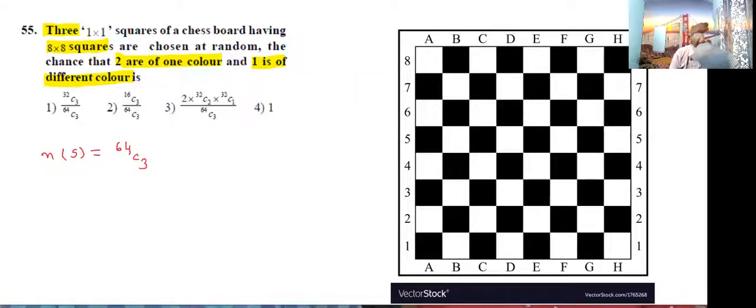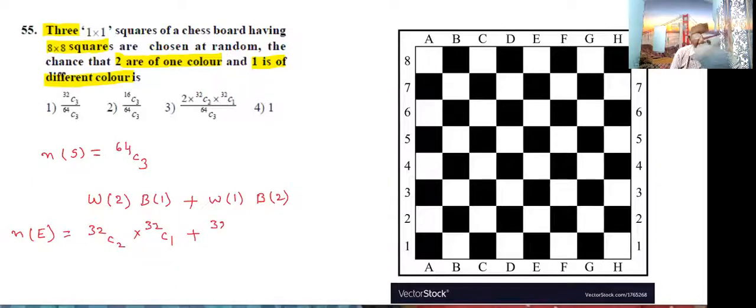But what is n of E? Here two colors. See, there are two cases possible, white and black. For suppose first case, white 2 squares, black 1 square, plus white 1, black 2. These are the possibilities. Now write that n of E. How many whites are there? There are 32. Select 2, into blacks 32 are there, select 1, plus second case, out of 32 white select 1, out of 32 black select 2.